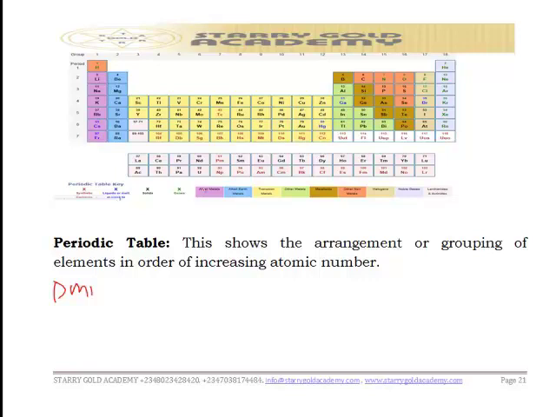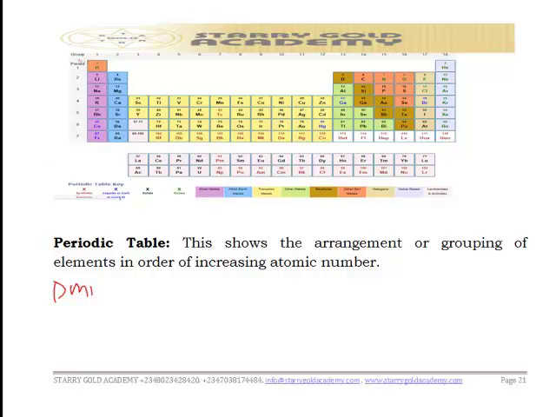The periodic table is arranged in such a way that we have the vertical and the horizontal axis. Some textbooks say we have the group and the period. Now look carefully, there's something I need to point out.